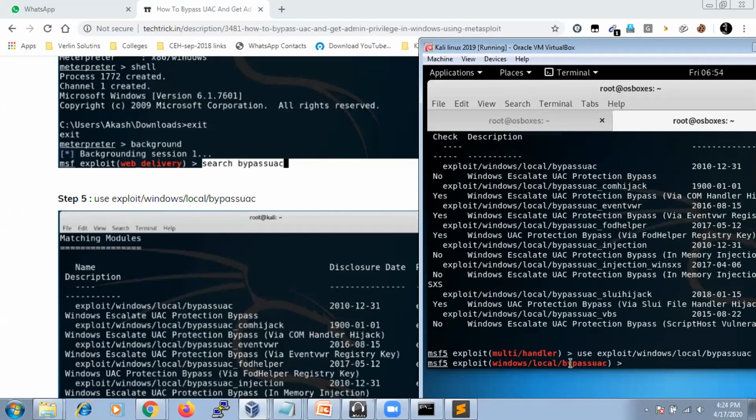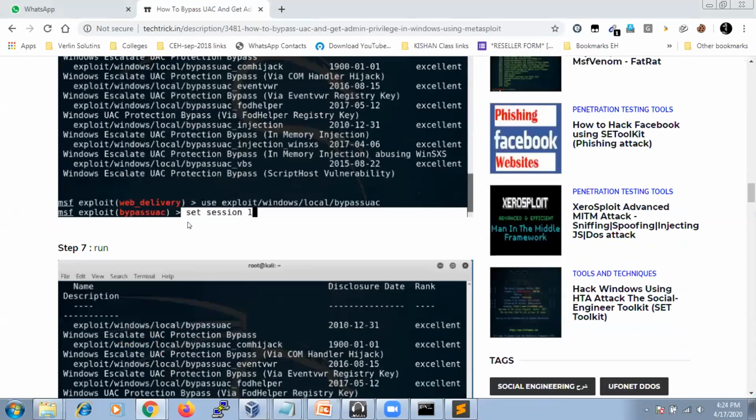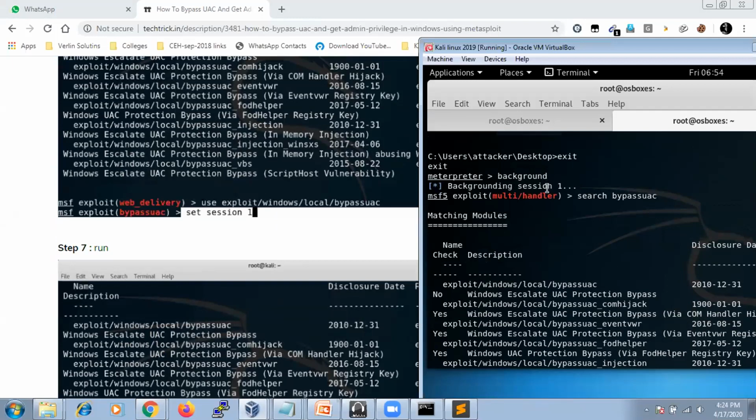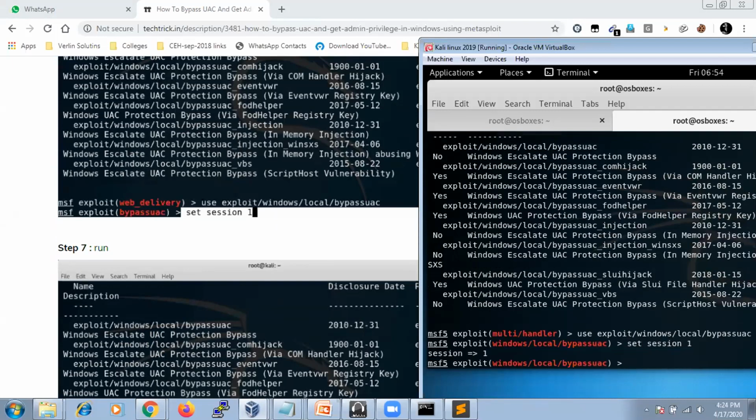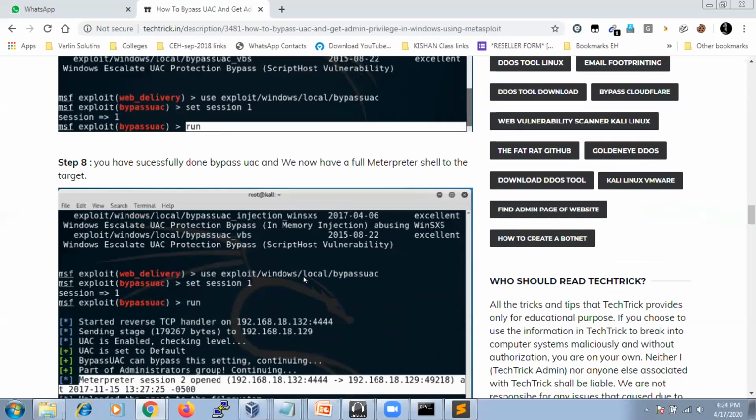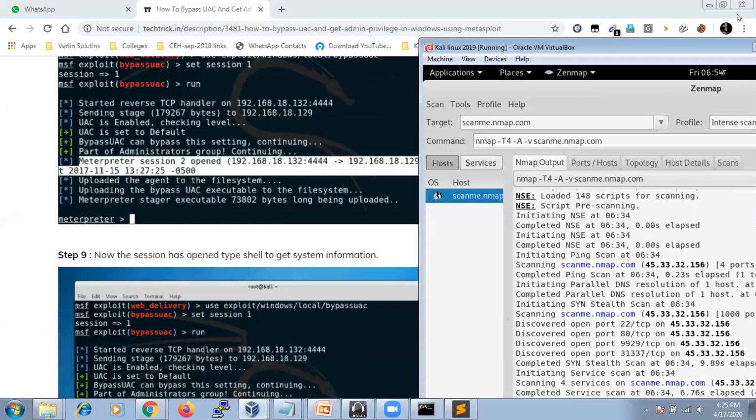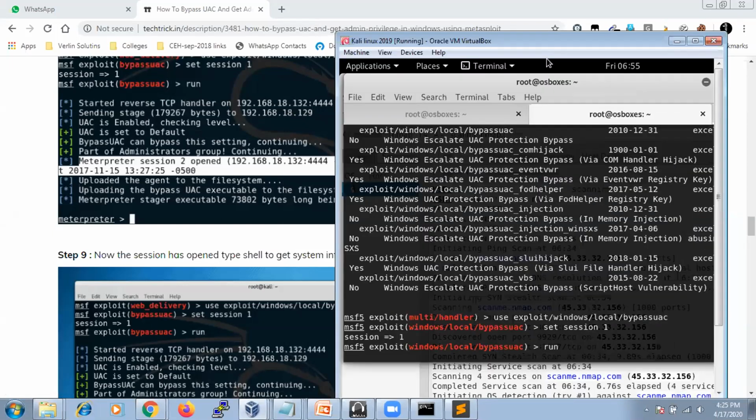Now we are into this particular local bypass section, right? Once we're done with this, set session 1, because we have only one session here. We can see that session 1 is there. We are going to bypass this particular machine, so session 1 is set. Now if you type run, what happens? It takes some time, and it will bypass that whole Meterpreter session and give you administrator privileges. See, it is going to run this. It takes some time.